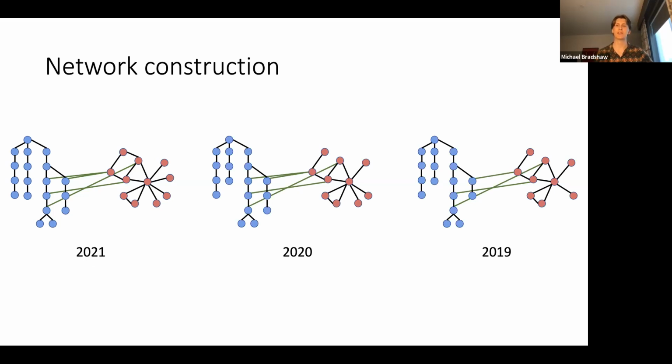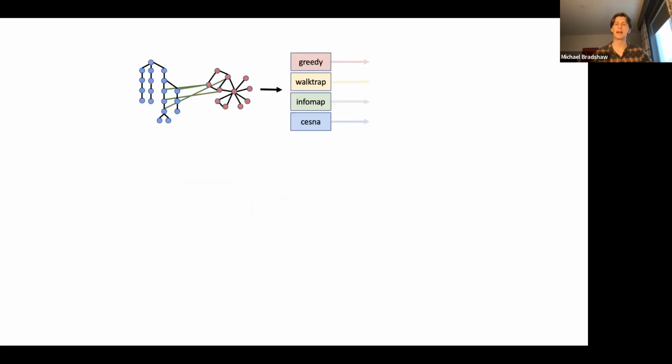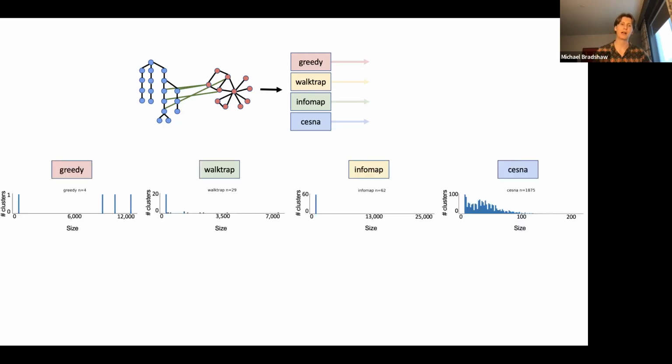These previous versions of the graph are going to be useful later on in the development and validation of our method. Next, we cluster this heterogeneous network using 4 different algorithms: greedy modularity, walktrap, infomap, and CESNO, which unlike the others is aware of node type and propagates that information. Now, these 4 algorithms have a tendency to produce a relatively small number of clusters with a relatively large number of members within any cluster.